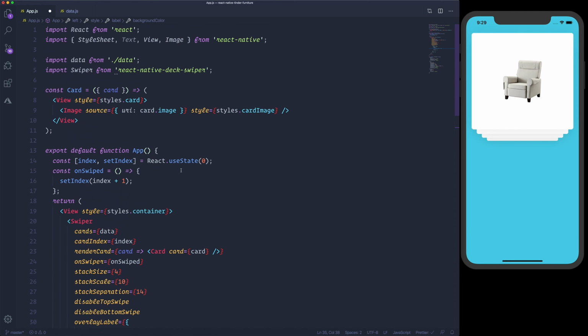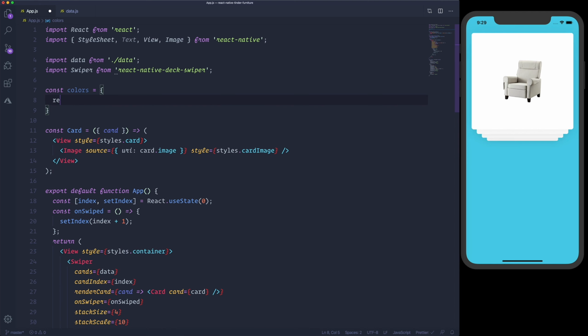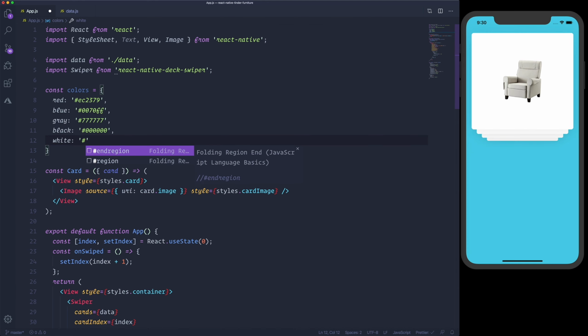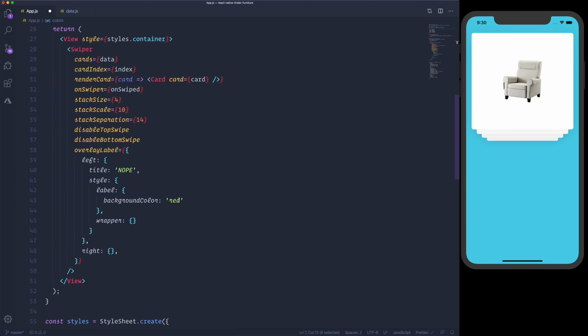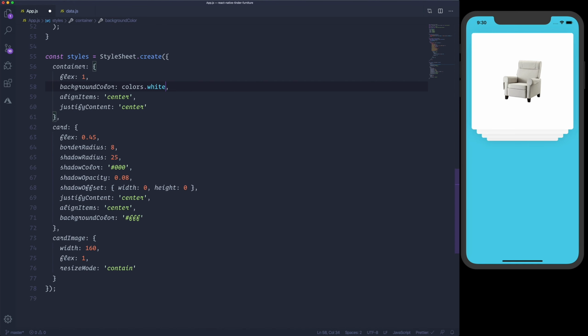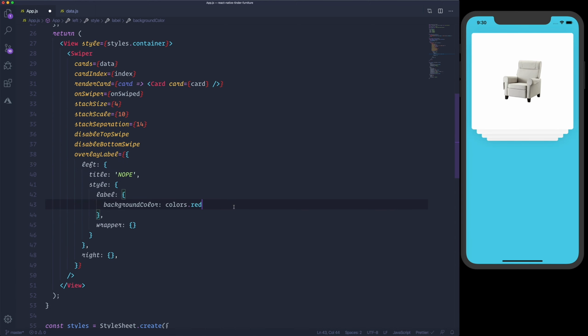I think now it's time to create some colors constant here. So colors is equal to red EC2379, blue 0070FF, gray, black, white. Let's use those colors instead of hard-coded ones. So colors.red, colors.white, colors.black, colors.white. Back to the label styling.